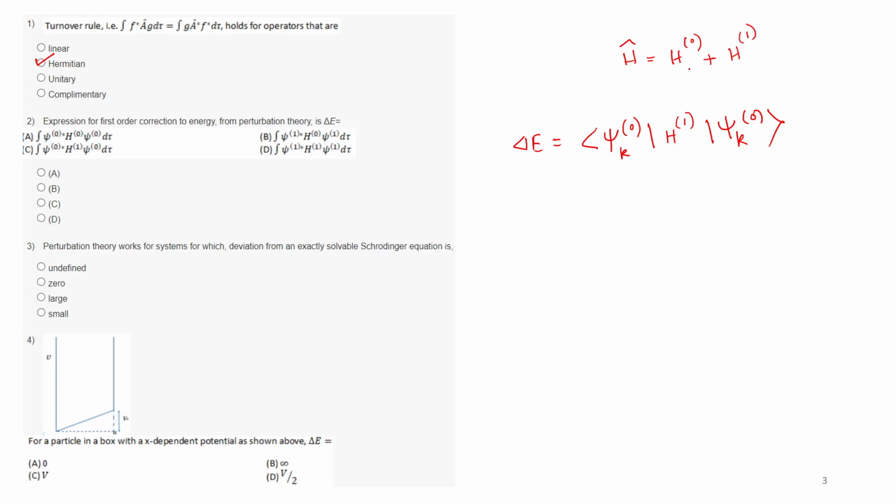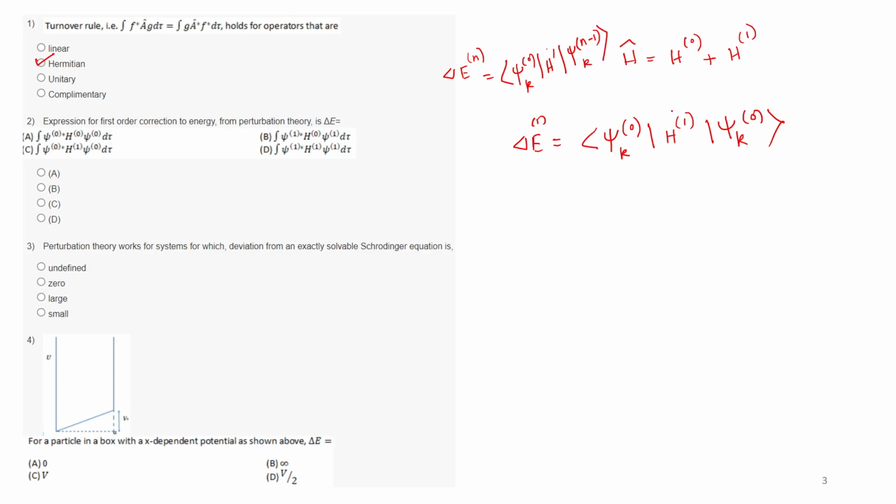Because for the nth order we already know that this is psi k 0, H dash, whatever the perturbation part is, and then this is n minus 1, right?